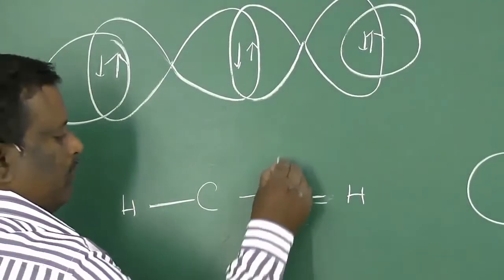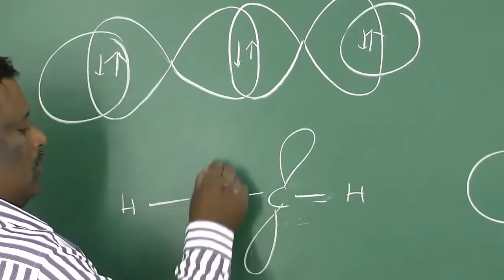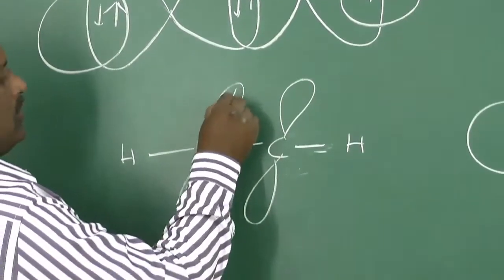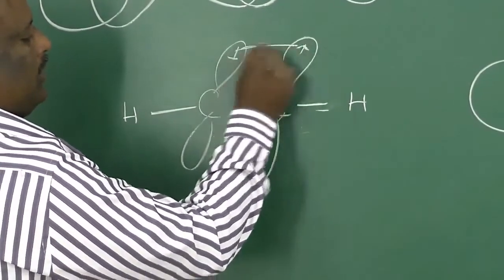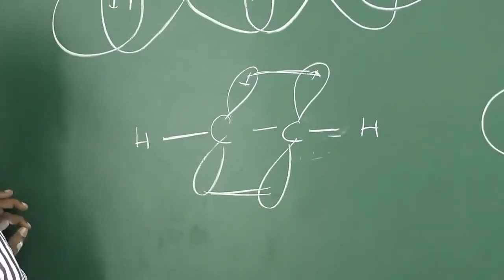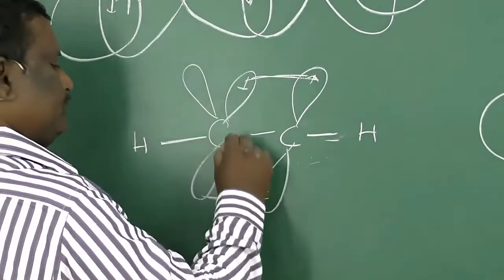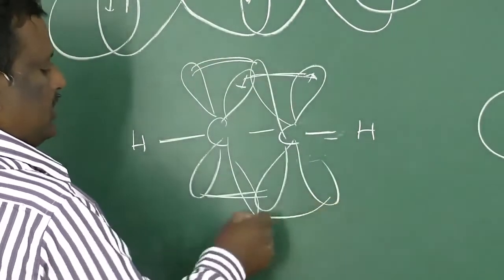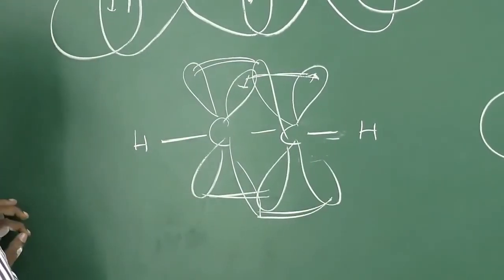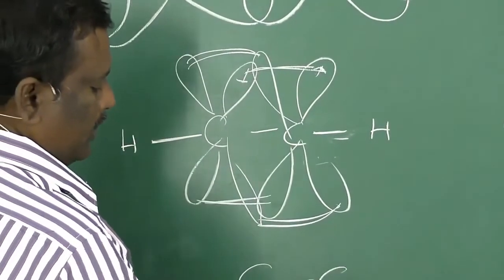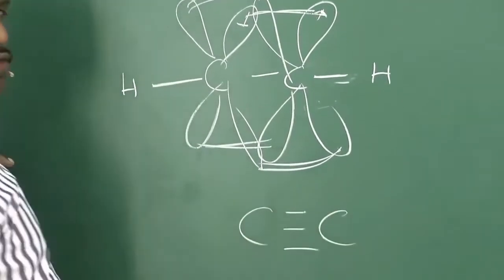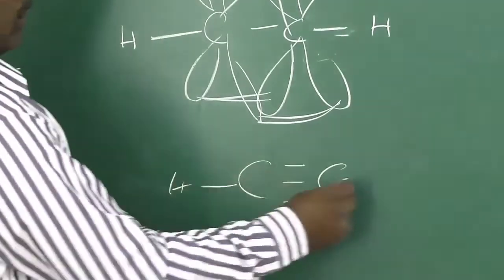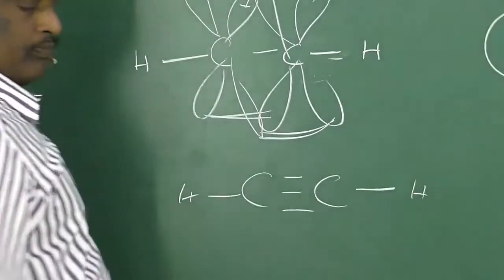Now here in this carbon we have p orbitals which are parallel, so they laterally overlap. Here another p orbital, they also laterally overlap. So in between the carbons we have three bonds, one sigma and two pi, and here you have one sigma and one pi.